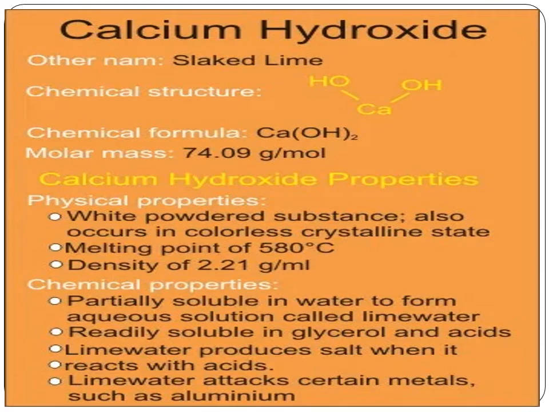Calcium hydroxide is prepared by adding water to quicklime. How is calcium hydroxide prepared? Adding water to quicklime. That's all. That's calcium hydroxide. It is a white powder.